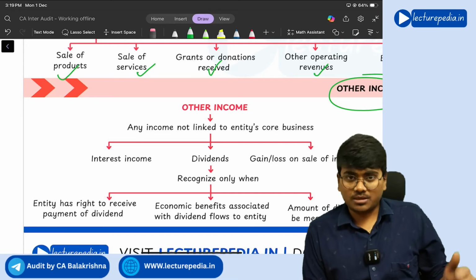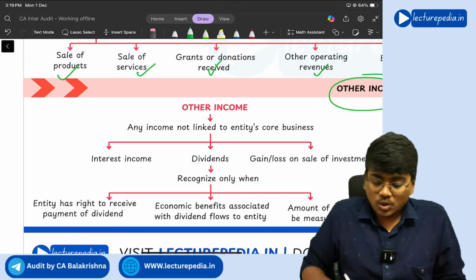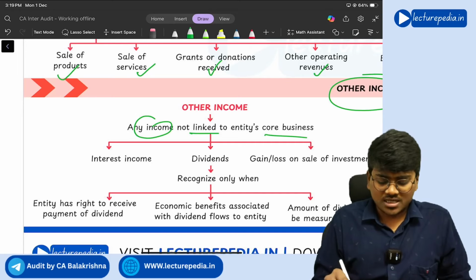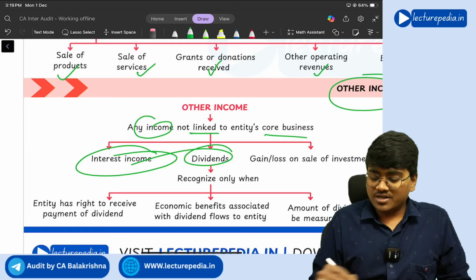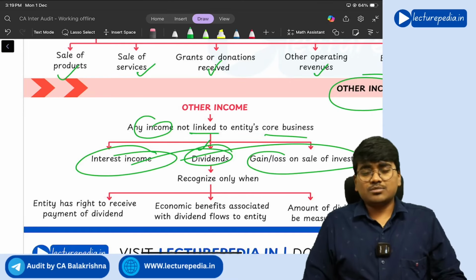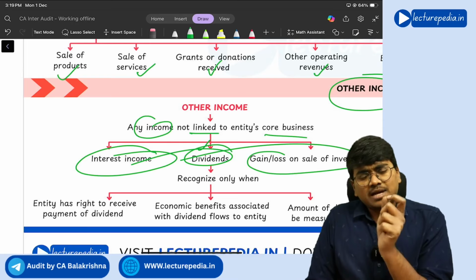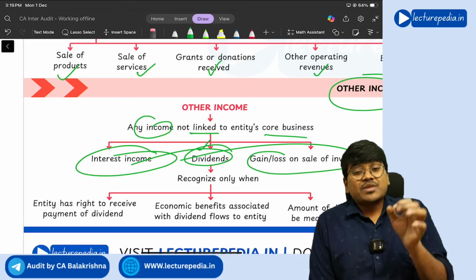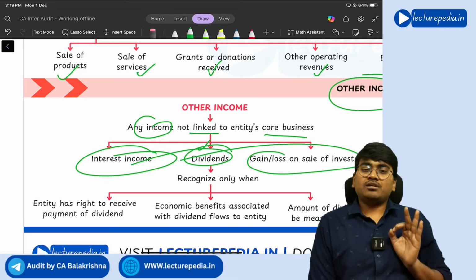It has got some commission, other income. Understood? So other income means any income not linked to the entity's core business. Examples: interest income, dividends, gain or loss on sale of investments. Now this dividend income is there. Dividend income has to be recognized as income by the company only if a right to receive has been established.